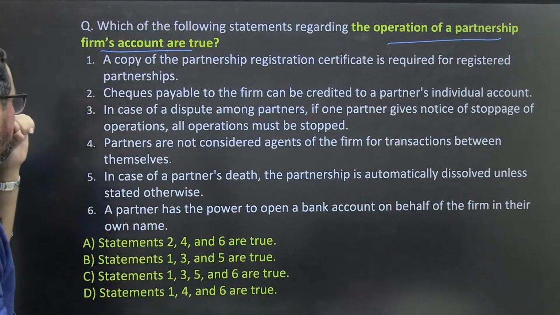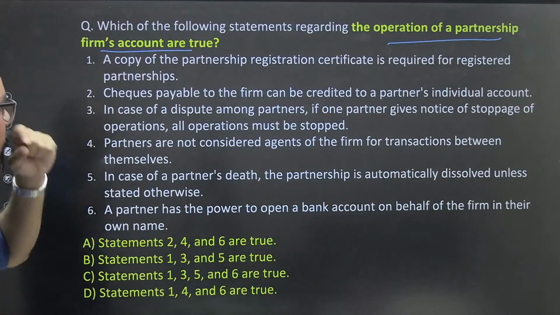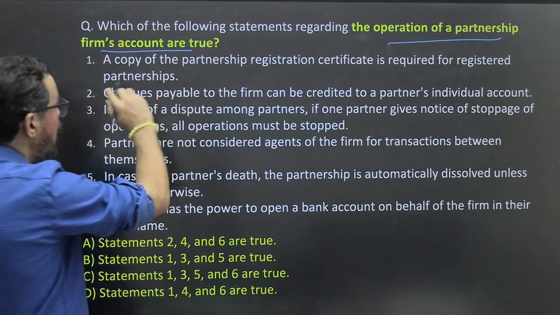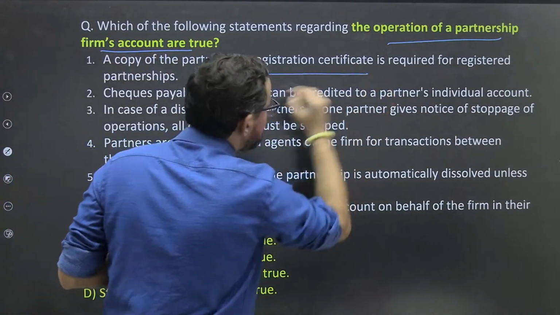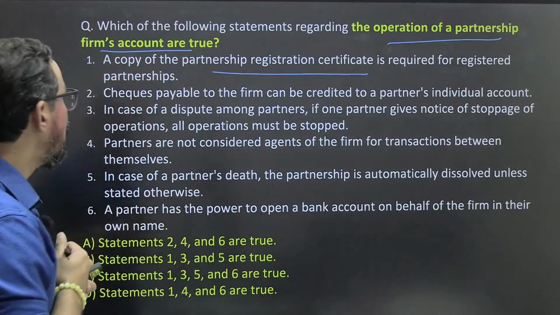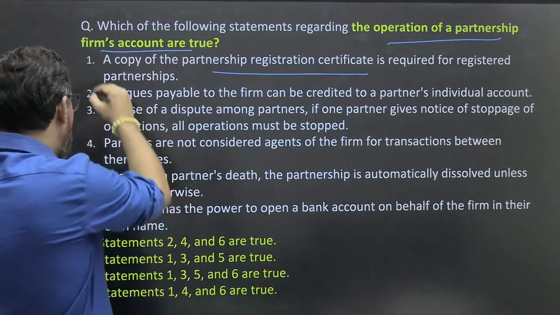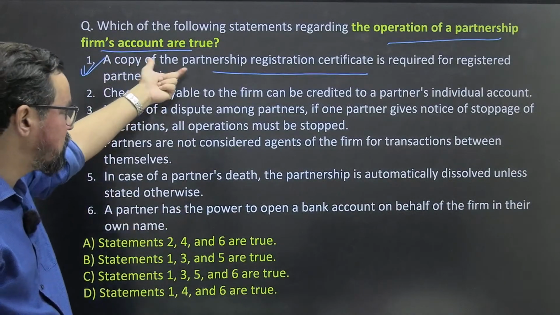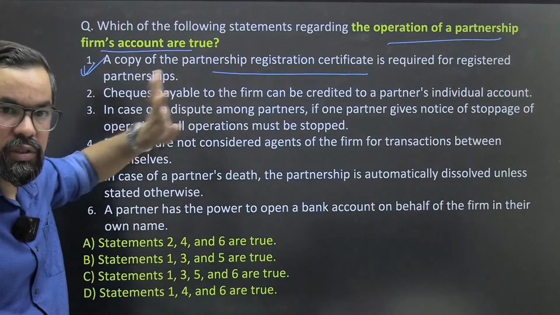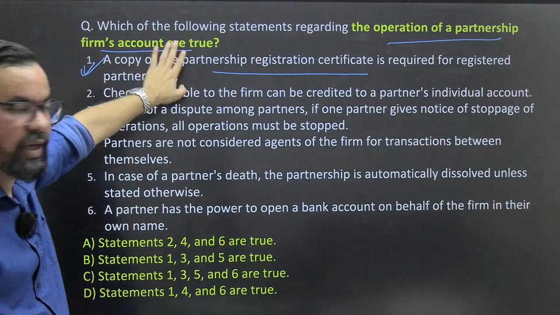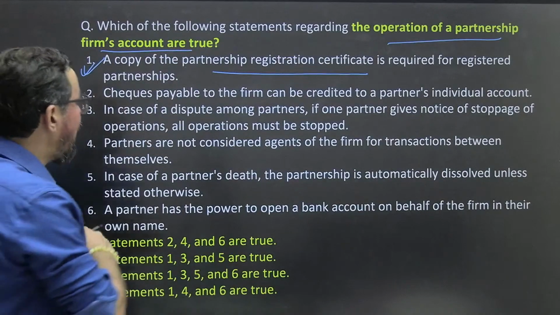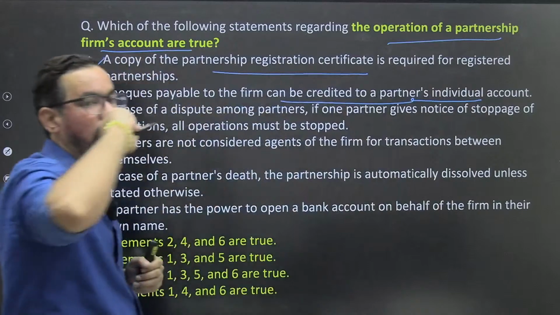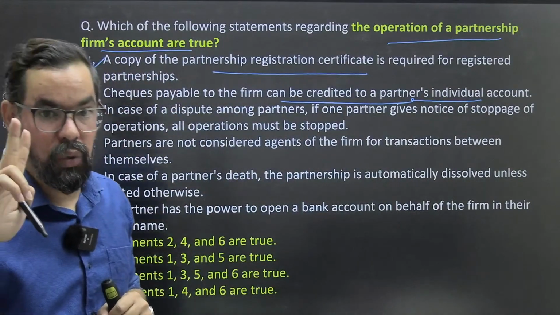Okay. Chalo, next one. Which of the following statements regarding the operation of a partnership firm account is true? A copy of the partnership registration certificate is required for a registered partnership firm. So when you are opening a partnership firm account, team, obviously this partnership registration certificate will be required. So option A is 100% true, team. Cheque payable to the firm can be credited to a partner's individual account. What do you say about statement number 2?